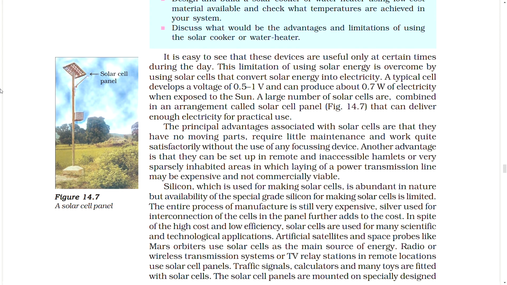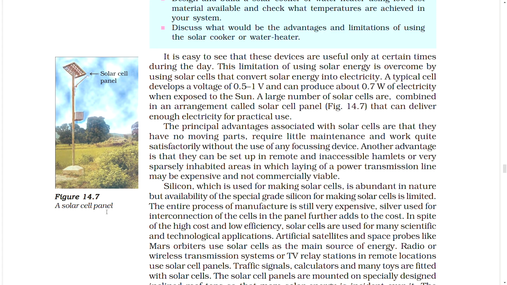Comment this. Figure: a solar cell panel. It is easy to see that these devices are useful only at certain times during the day. This limitation of using solar energy is overcome by using solar cells that convert solar energy into electricity. A typical cell develops a voltage of 0.5 to 1 volt and can produce about 0.7 watt of electricity when exposed to the sun. A large number of solar cells are combined in an arrangement called a solar cell panel, that can deliver enough electricity for practical use.